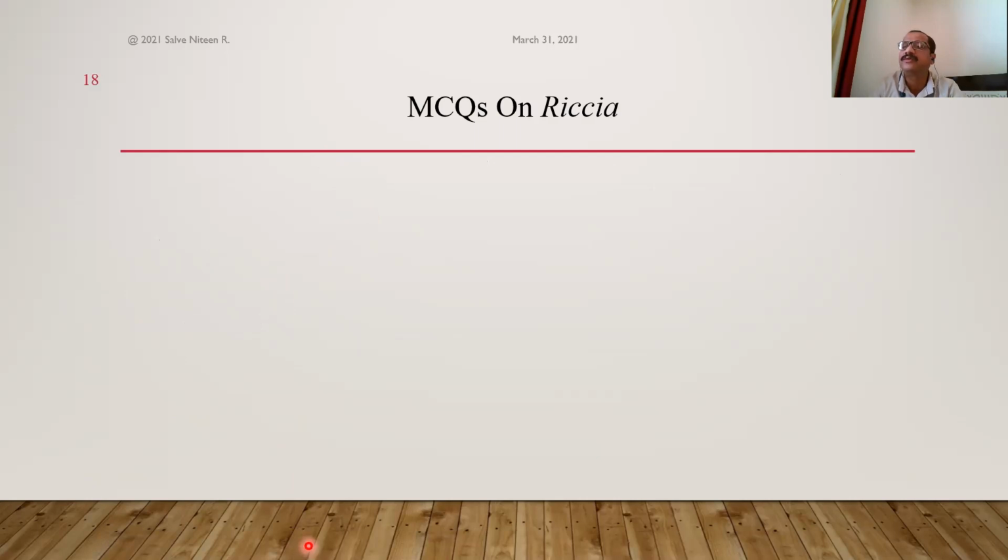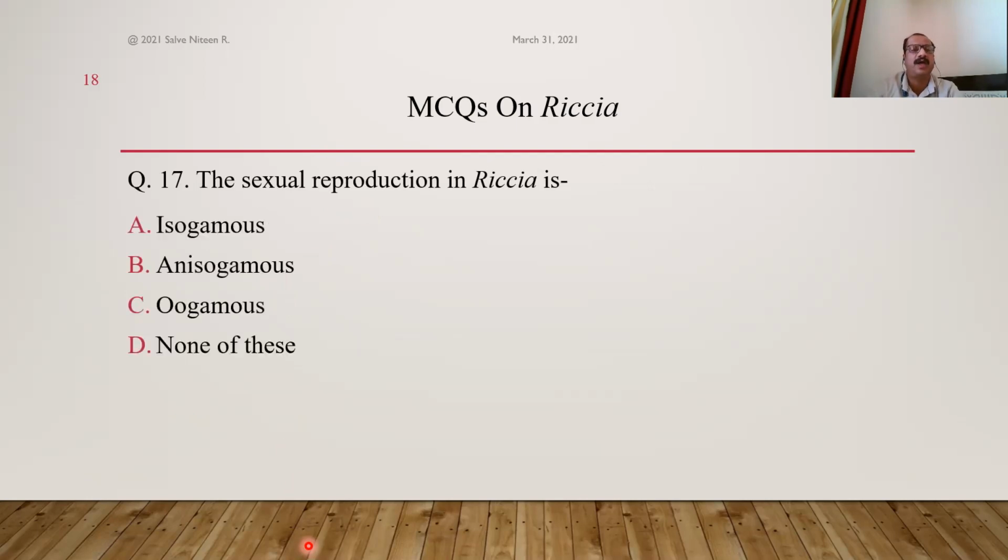Similarly, rhizoids are also structures used in vegetative reproduction. Riccia glauca is the example. Next one is, sexual reproduction in Riccia is isogamous, anisogamous, oogamous. What type of sexual reproduction? We studied there are different types of sexual reproduction.